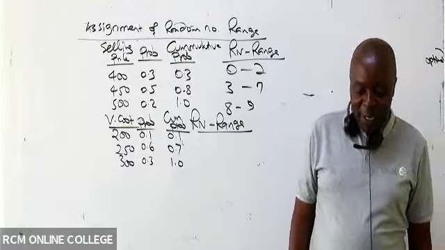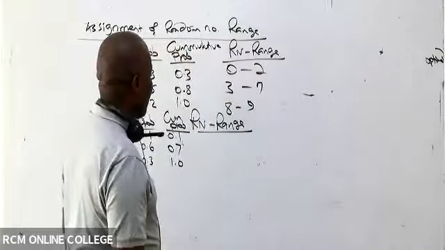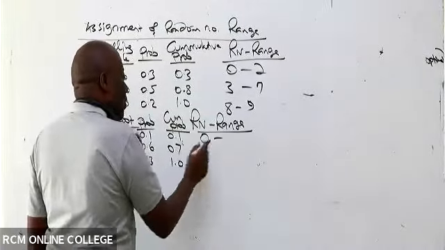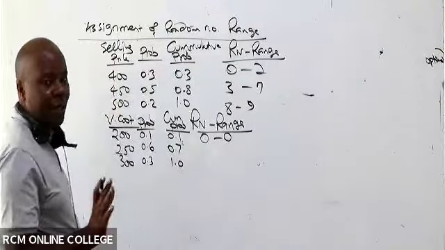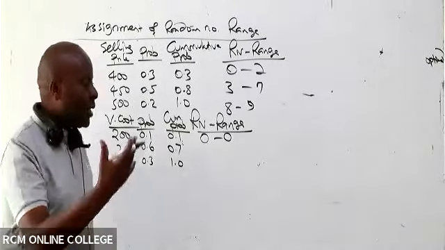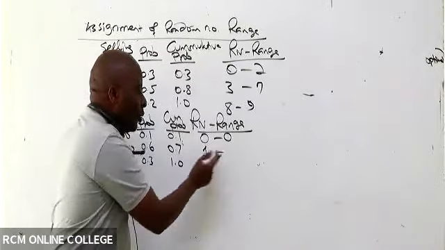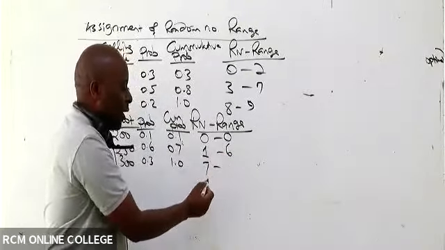So random number ranges. What do we have over here for our random number ranges? Ladies and gentlemen, the first one will be 0, isn't it? All the way to 1 minus 1. 1 minus 1 gives me what there? 0, or simply 0. From there now we go to the next number. The next number after 0, the upper limit will be what here, somebody? 1, all the way to 7 minus 1, which gives me 6. Then 7 to what here, somebody?